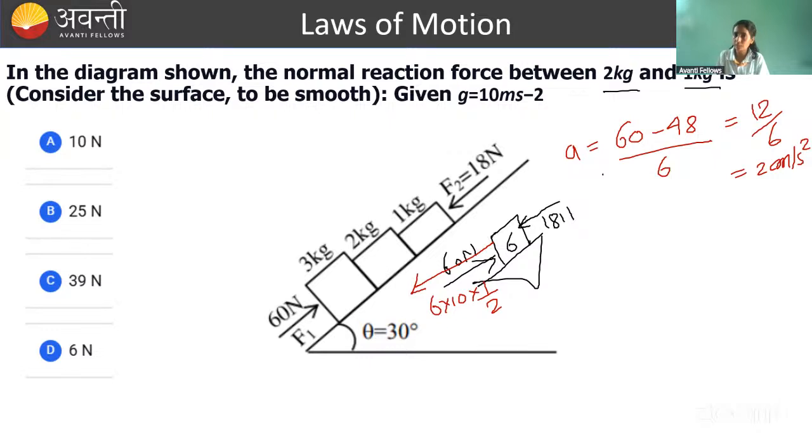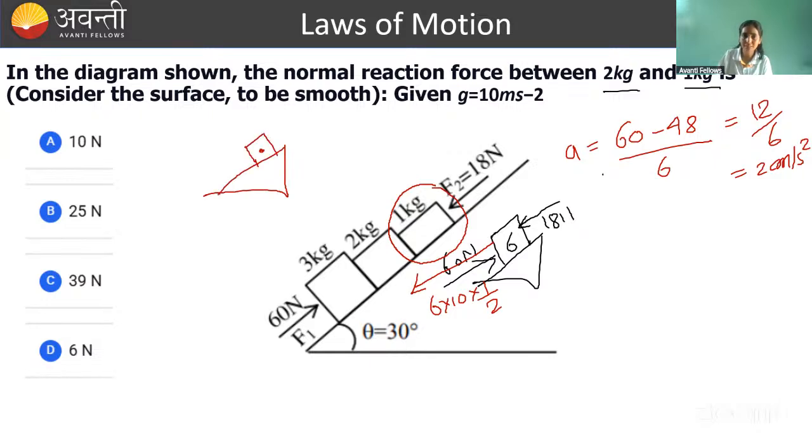If you look carefully at 2 kg and 1 kg, let's simply apply the equation, or let's simply write the free body diagram of 1 kg now. So let's now enter into the system and write free body diagram for one of the bodies, that is 1 kg. So if I write for 1 kg, which forces are acting on 1 kg? Now tell me correctly.